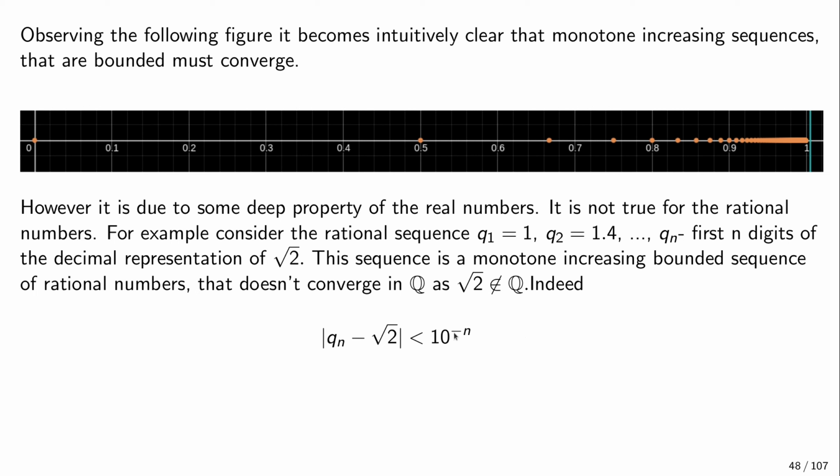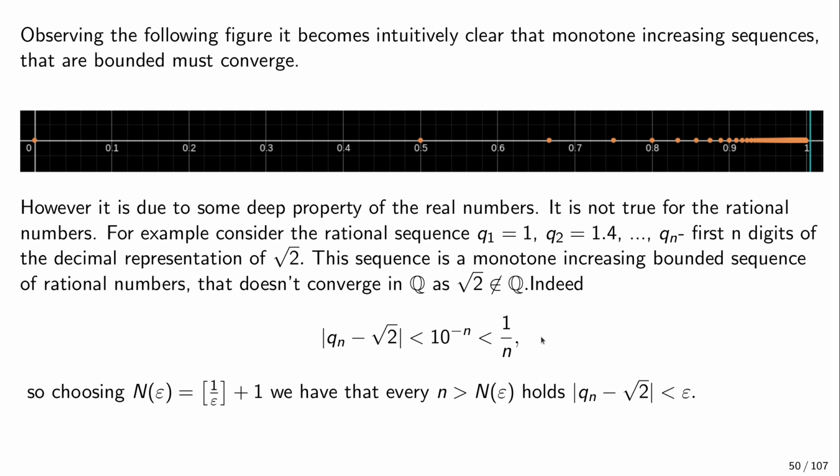So what we'll do instead is just observe, it can be easily proved, that 10 to the power of minus n is smaller than 1 over n. It's just an exercise to prove. You can prove it by induction, but it's also intuitively clear that the power here grows much faster. Either way, it's easy to get convinced that this is the case. So we'll just use that this distance of qn from the square root of 2 is no bigger than 1 over n, so that the inequality we'll be solving will be easier, and we will not be finding the minimal n of epsilon for which it holds, but some n of epsilon.